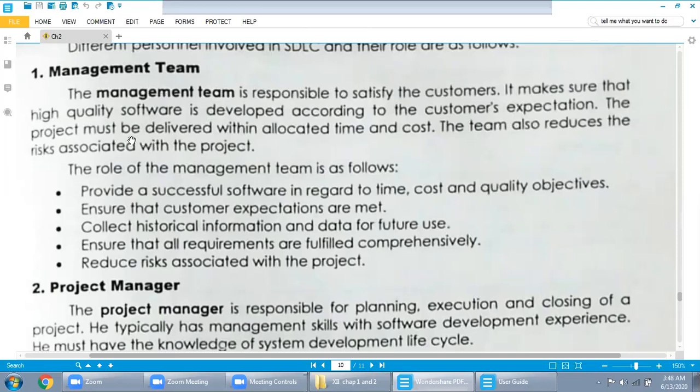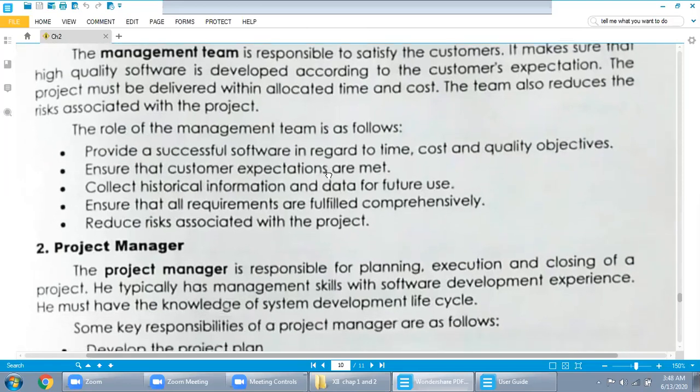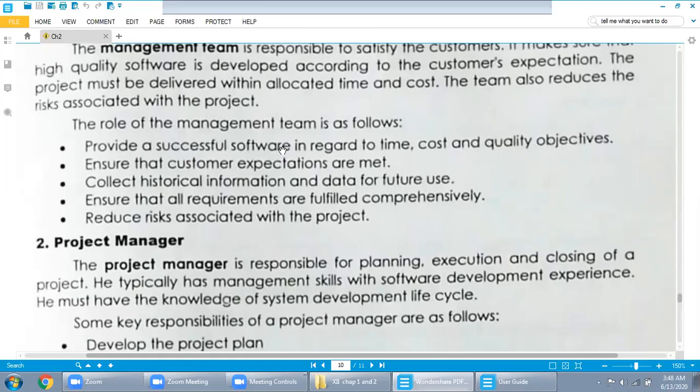The project must be delivered within allocated time and cost. Watch over here. If they told you to make the project within a 6-month duration, then the allocated time is 6 months. The team also reduces the risk associated with the project. The role of the management team is as follows: provide successful software in regard to time, cost and quality objectives. So these things must be clear in your mind: time, cost and quality objectives.